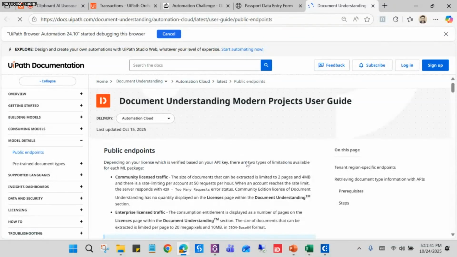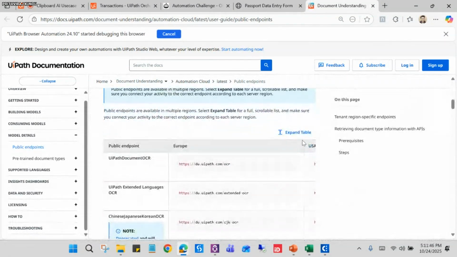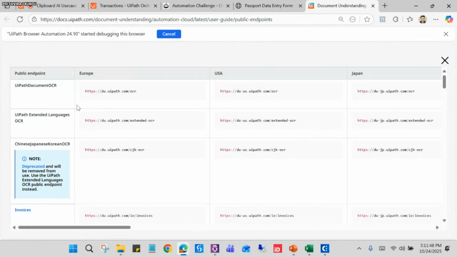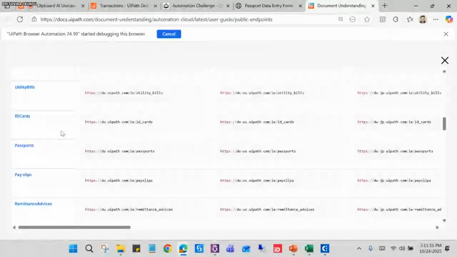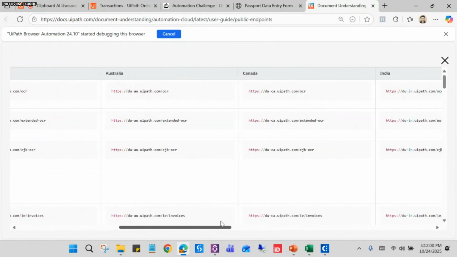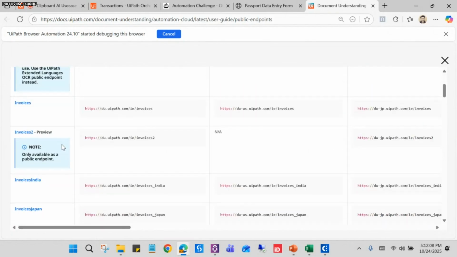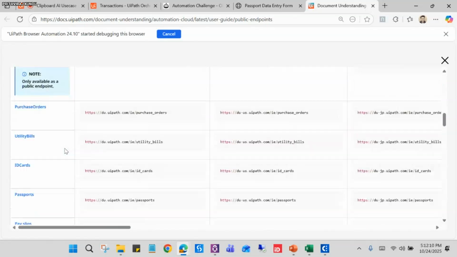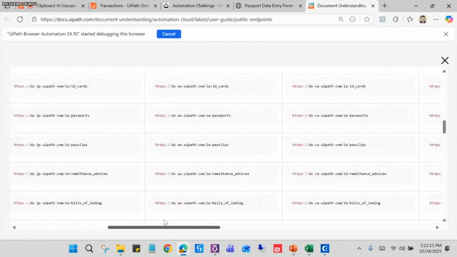From here, if you scroll down and expand the table, you can see there are so many public endpoints for the different document types, like different types of invoices, purchase order, and there are some regions like Europe, USA, and Japan. So we can find it for India. For India, the URL includes IN. So let me check for payslip. You can see payslip is here, right? So we can copy this URL from here.